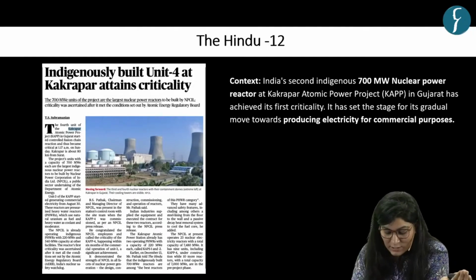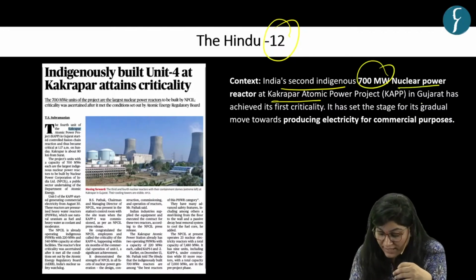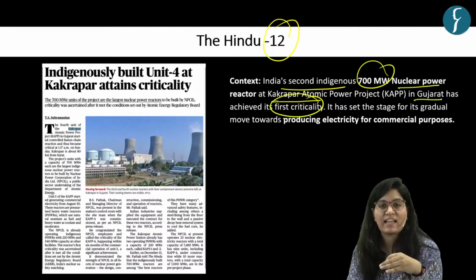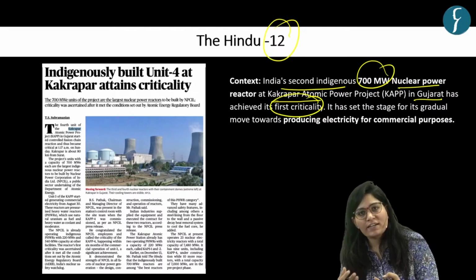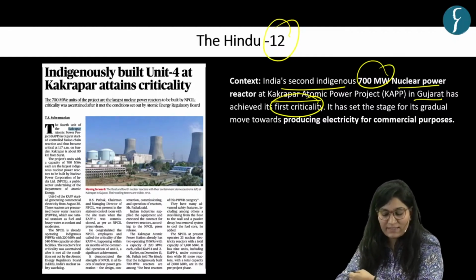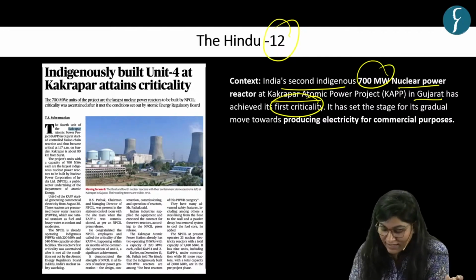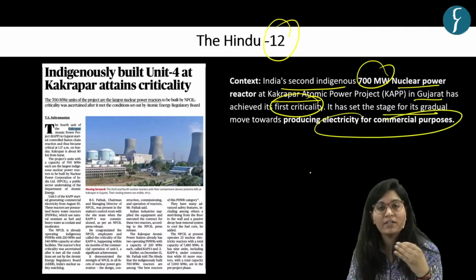Discussion, which is based on this news article, which appeared on page number 12 in the Hindu newspaper. Context is that India's second indigenous 700 megawatt nuclear power reactor at Kakrapar Atomic Power Project in Gujarat has achieved its first criticality. Now, what does criticality mean? That nuclear fission or nuclear reaction in this reactor is controlled or self-controlled or sustained nuclear reaction. Okay, that means attained criticality. It has set the stage for its gradual move towards producing electricity for commercial purposes.